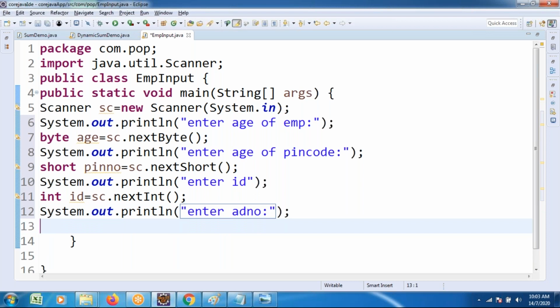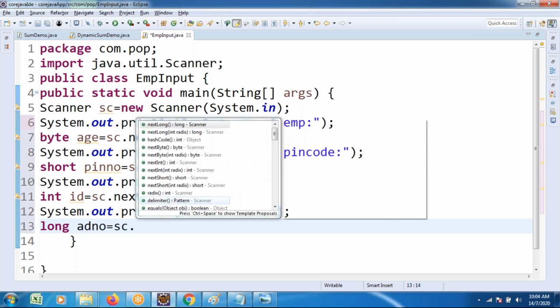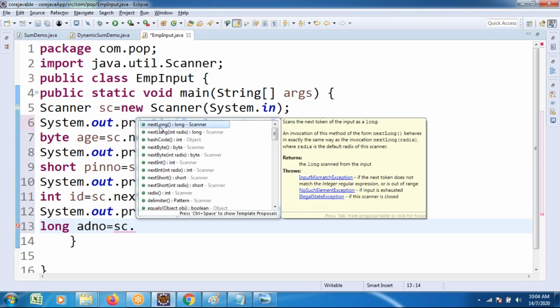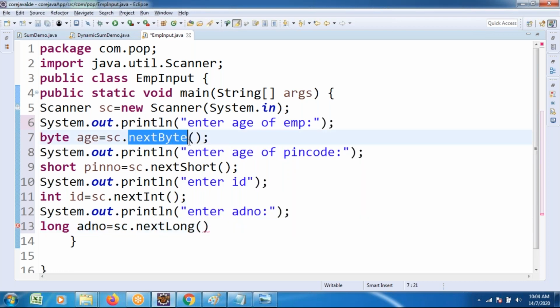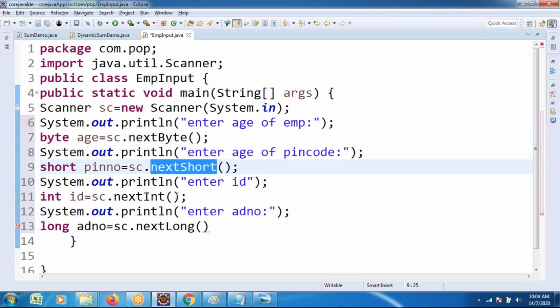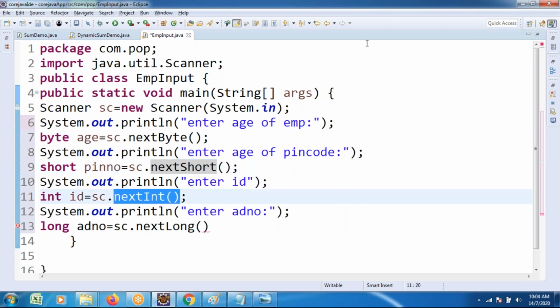That's why it's recommended to take it as a long type of data. To read the long type of data, aadhaar number is equal to sc dot next long method. Byte reading, next byte. Short reading, next short method. Integer reading, next int method. Similarly, you wanted to read Aadhaar number, next long.